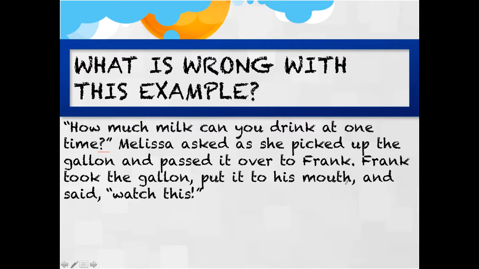Frank took the gallon, put it to his mouth, and said, "watch this." This is a character other than Melissa speaking, so this should be a new paragraph. We should have started a new paragraph with it. Second mistake we have here is we're supposed to capitalize the beginning of all dialogue. So, and said, even though this isn't the start of the sentence, this W for watch should be a capital W. Watch this.